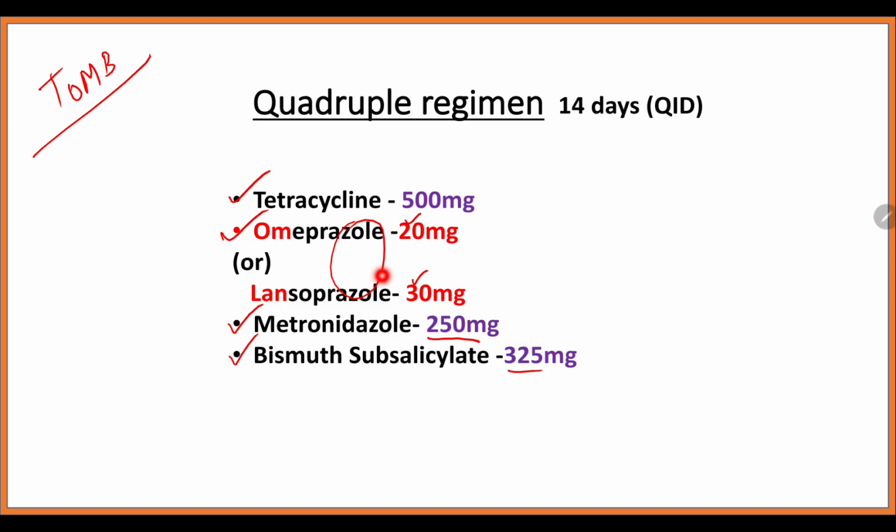Both the triple regimen and the quadruple regimen are for 14 days, whereas the sequential therapy is for 10 days, to be remembered. Again, in quadruple regimen, Q and Q, it is QID.